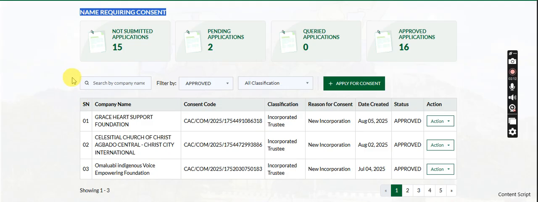So the first tip I would like to tell you guys is that with the new AI portal, you have to make your objective clear. I'm sure it is not only AI that is approving names.